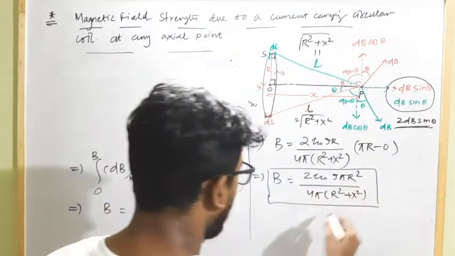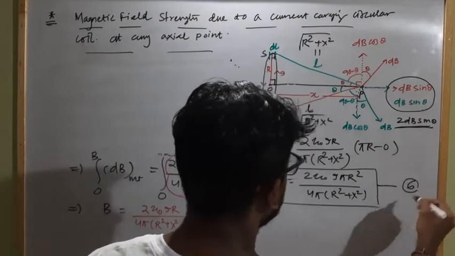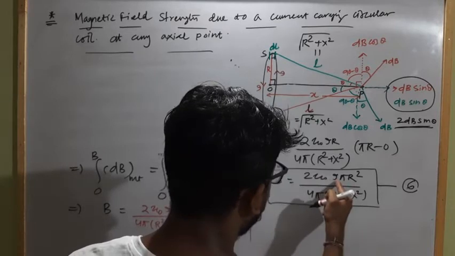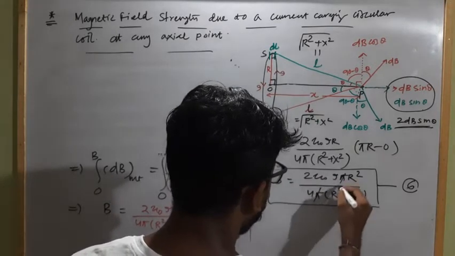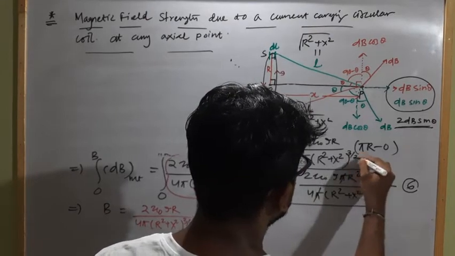So simplifying this, it will become how much? Let it be equation 6. So from this we can write 2 mu naught I pi r square. So cancelling pi, sorry, here it will be 3 by 2.